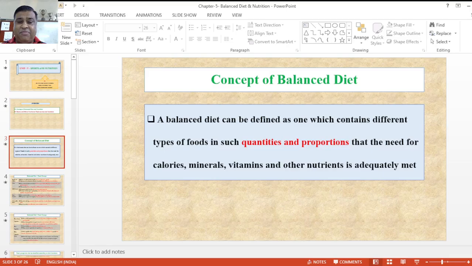Now the concept of balanced diet. What is the meaning of balanced diet? A balanced diet can be defined as different types of foods in equal quality and quantities, and their proportions, that meet the needs of calories, vitamins, minerals, carbohydrates and other types of nutrients in proper amounts and adequately in your diet.